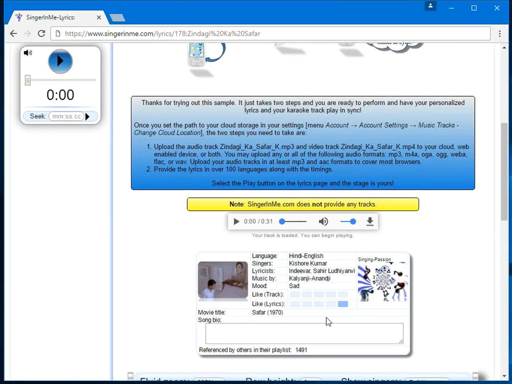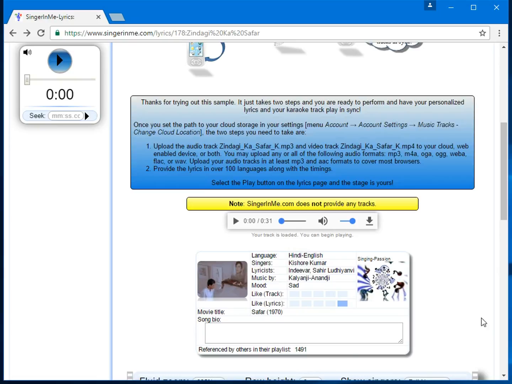This section provides details about the song. You provide all this information as well as the song bio, and in the notes section that you do not see here, you can provide private notes that no one else can see. Share the bio and the information from your private notes with your audience and make yourself stand out. This is one way to differentiate yourself from the rest of the singers. And the nice thing is that you do not have to memorize this information because it is connected to your customized lyrics. The next section is where the lyrics begin.